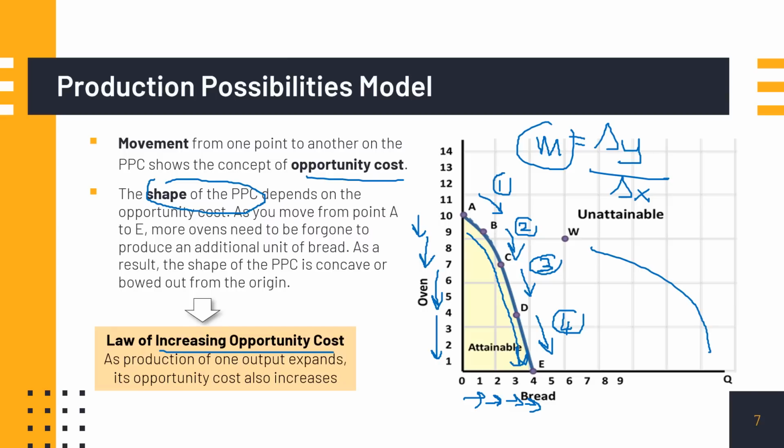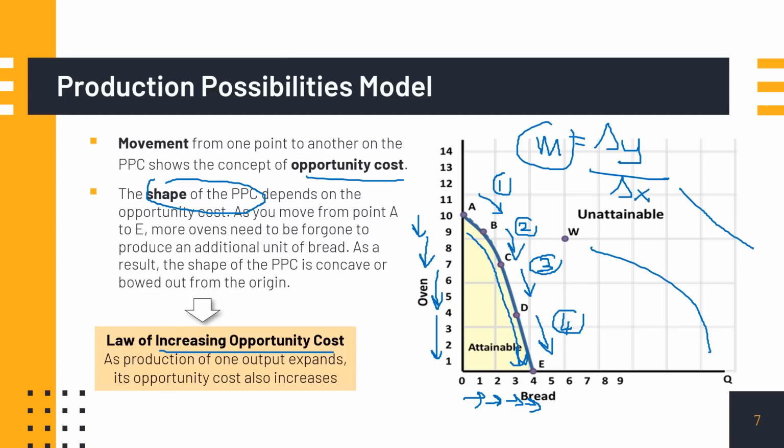What it means is, as we want to produce 1 more unit of something, we need to forgo more and more of the other unit. So again, this is the explanation as to why our PPC is concave and not a straight line. If it's a straight line, we will have a linear PPC, which is not the case in reality.